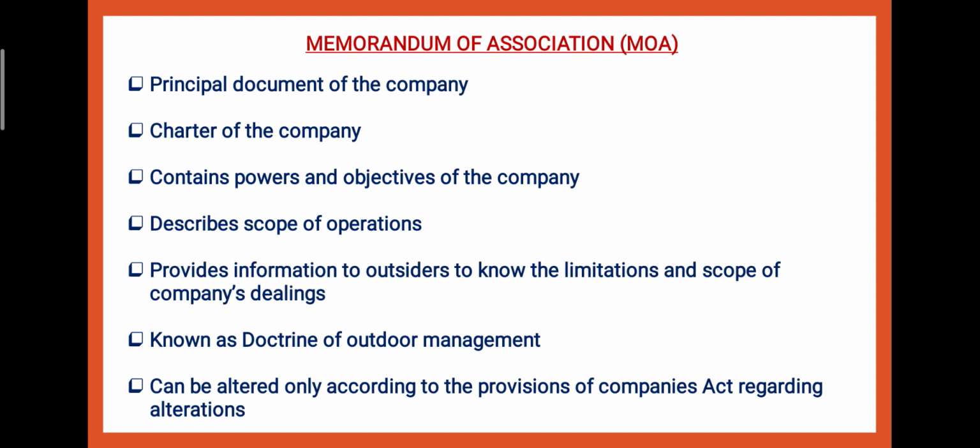And a memorandum can be altered only according to the provisions of the Companies Act. If you have to make any changes in the Memorandum of Association, you have to follow the rules and regulations regarding alteration mentioned in the Companies Act, right? So the Memorandum of Association is the main document or the charter of the company. It contains the powers and objectives of the company, which inform outsiders regarding the scope and limitations of the company, and it is also known as the Doctrine of Outdoor Management. It can be altered only and only by following the rules of the Companies Act.